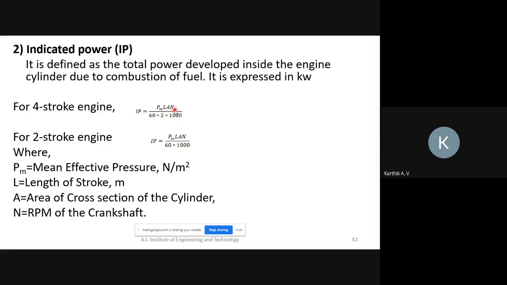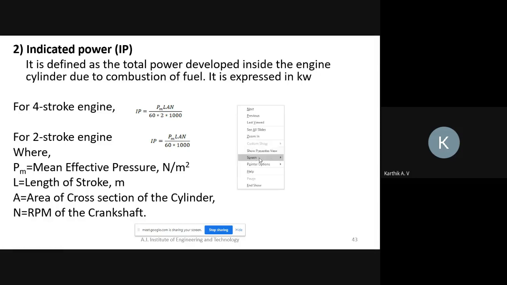Why? Because the speed we should divide by 2. Why? Because in a 4-stroke engine, how many revolutions of the crankshaft? 2. That's why speed is divided by 2. The actual formula is PLAN divided by 60,000. Okay, so I will give you one more formula.